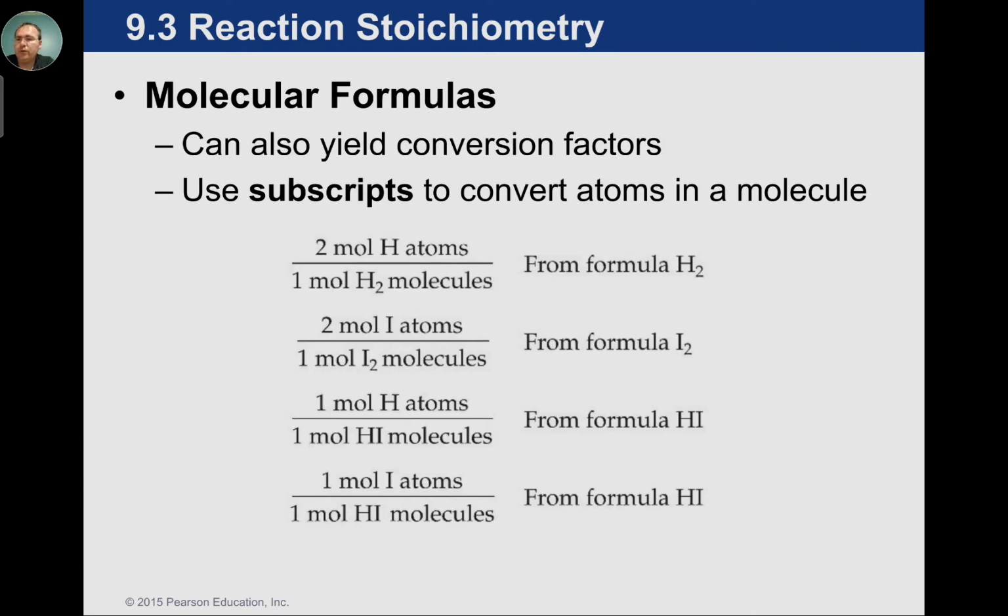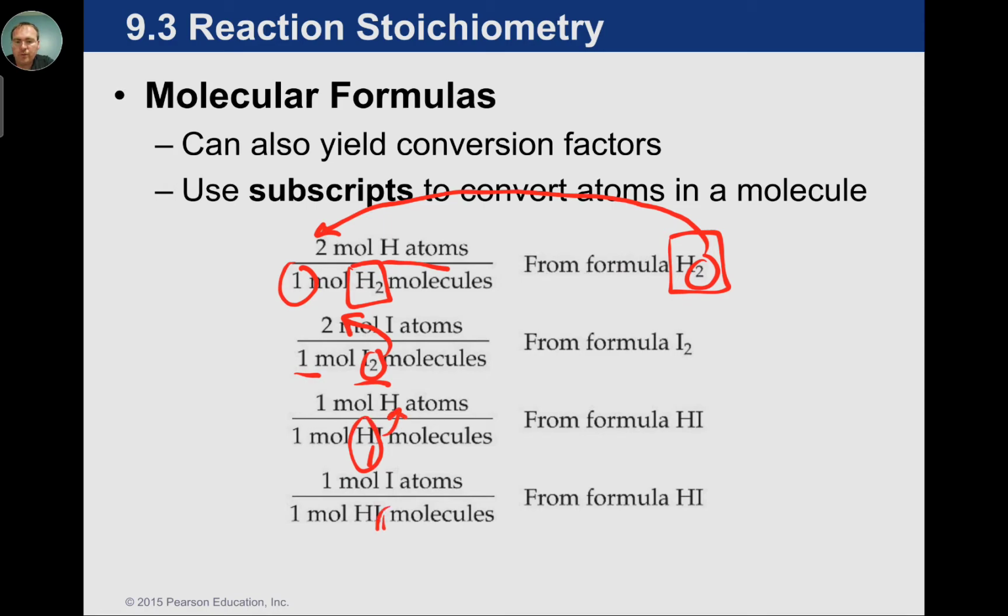It's also true that we can use subscripts instead of coefficients. Subscripts are a great way to represent how many atoms are in a particular molecule. So notice here we have a formula of H2. All we're really saying is that there's 2 H atoms for every 1 H2 molecule. There's 2 iodine atoms for every 1 iodine molecule. There's an implied 1 hydrogen atom per HI molecule.